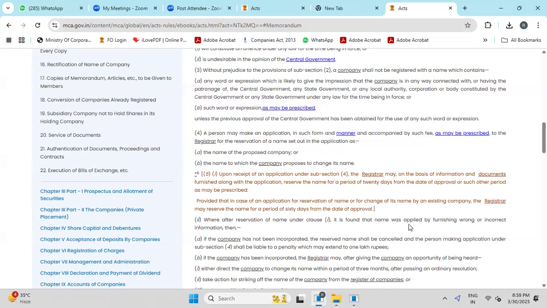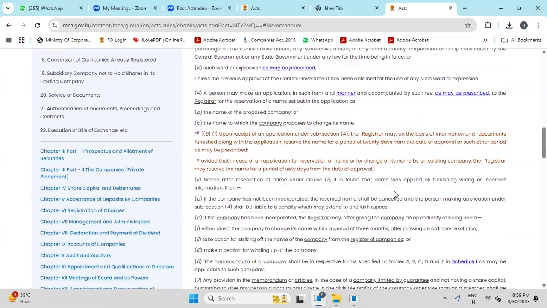Where after reservation of the name, it is found that the name was applied for by furnishing wrong or incorrect information. So if MCA finds later that the name was applied for by furnishing wrong or incorrect information, and the company has not been incorporated, then it will be penalized with 1 lakh rupees. If the company is incorporated, then the registrar may, after giving notice to the company, direct the company to change its name within a period of 3 months after passing an ordinary resolution, or ROC may take action for striking off the company from the register of companies, or make a petition for winding up the company before NCLT.